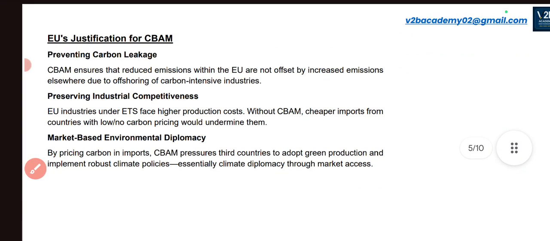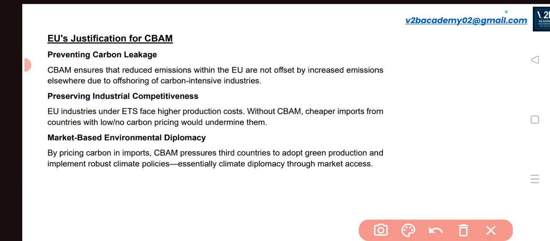What is the EU's justification for CBAM then? What is the European Union telling to justify the CBAM mechanism? It is telling that in order to prevent carbon leakage, in order to reduce carbon emission, these kinds of tariffs are imposed. In order to support the renewable sectors, in order to support lesser emissions into the environment, we have brought this particular thing. So to prevent the carbon leakage, we have brought this phenomenon. This is the first justification it provides.